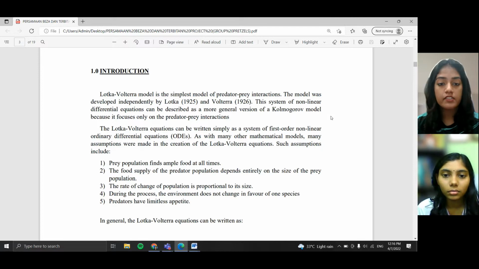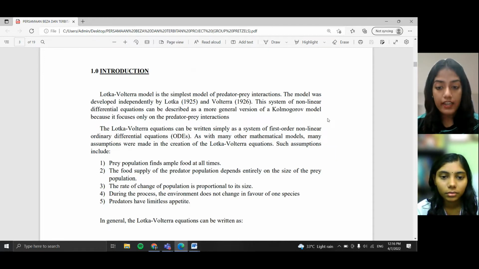Some of the assumptions that were made in this Lotka-Volterra model are: number one, prey population finds ample food at all times. Number two, the food supply of the predator population depends entirely on the size of the prey population. Number three, the rate of change of population is proportional to its size. Number four, during the process, the environment does not change in favor of one species. And number five, predators have limitless appetite.